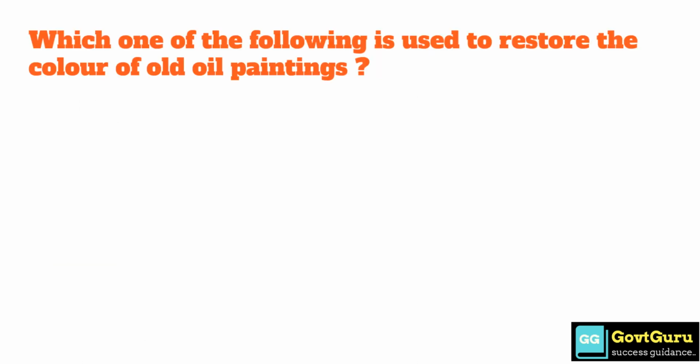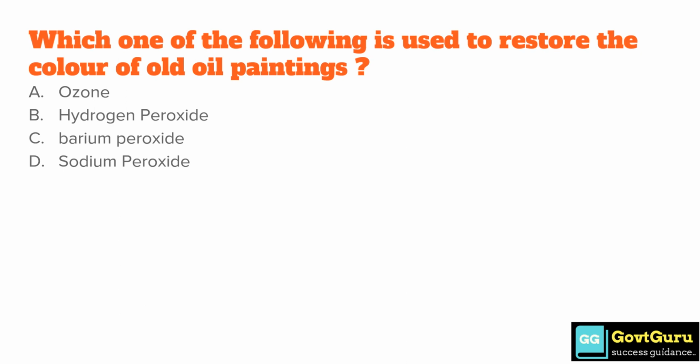Which one of the following is used to restore the color of old oil paintings? Option A, ozone, option B, hydrogen peroxide, option C, barium peroxide, and option D, sodium peroxide. The answer is option B, hydrogen peroxide.